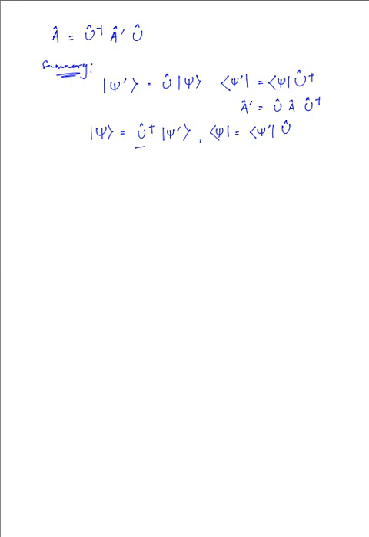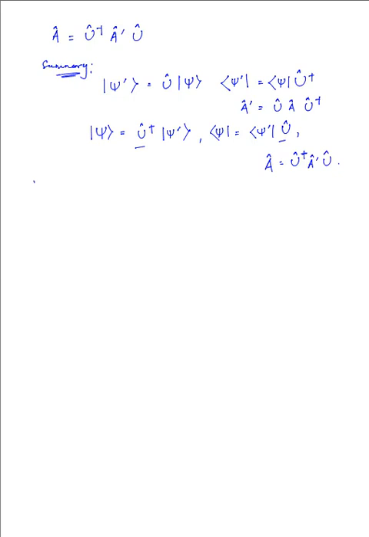Here we had the adjoint, here we have the u operator, and the next case being A equal to the adjoint of u times A primed times u. So these are the transformations that we obtain.